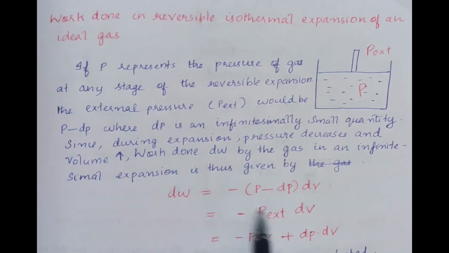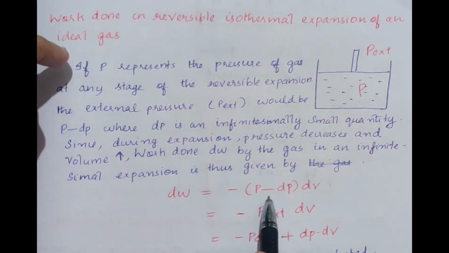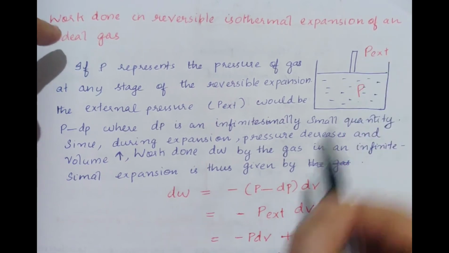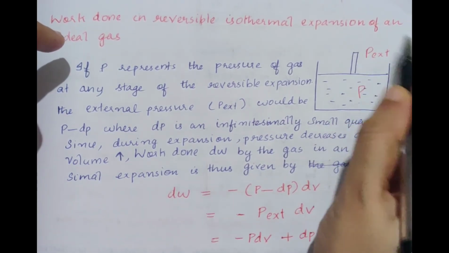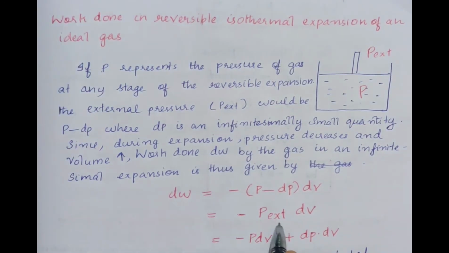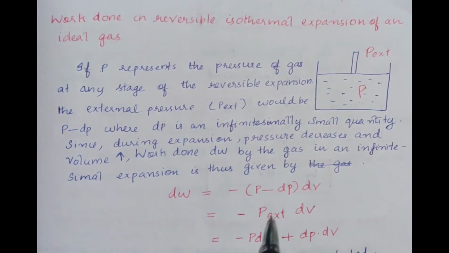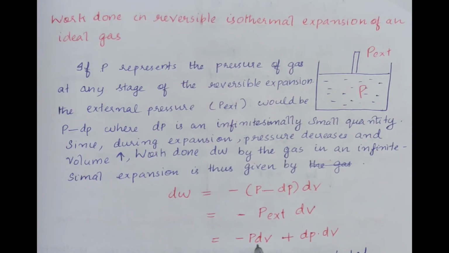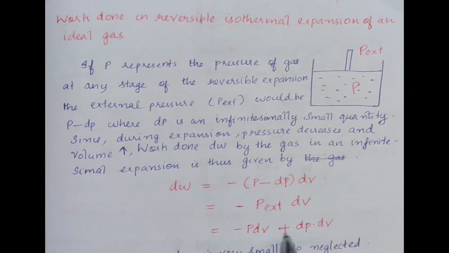That is, P minus dP is what? That is the P external. That is the value of P external. That is, P external is equal to P minus dP. Okay, that is minus P external dV. And so we can write like this, minus P dV plus dP dV. That is plus dP, minus into minus, plus dP into dV.